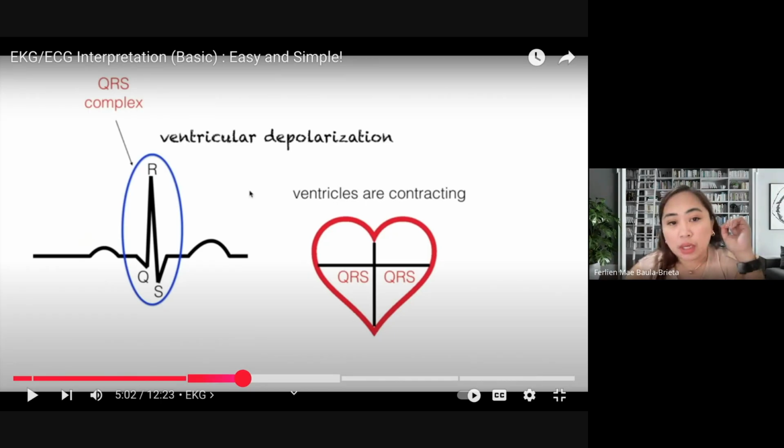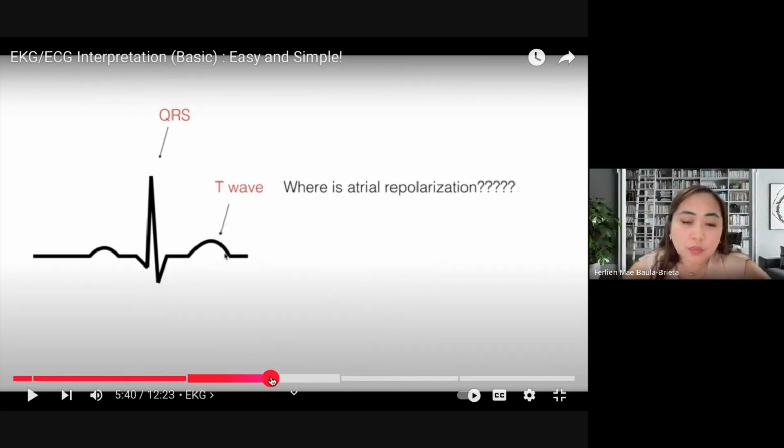Then QRS is about ventricular depolarization or contraction, but it also has the atrial contraction merged to it, but the ventricular contraction is more pronounced. Then we have the T wave, which is the ventricular repolarization or ventricular relaxation.